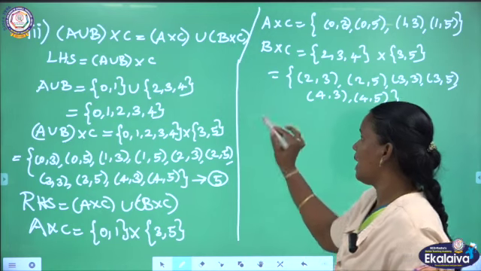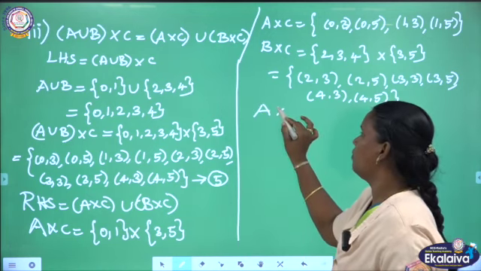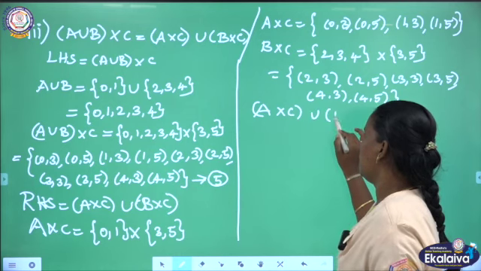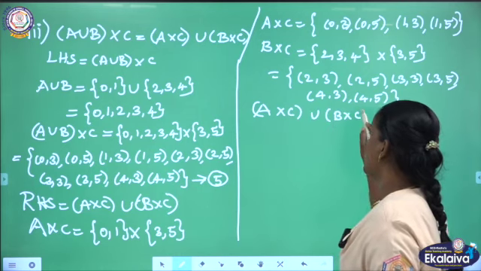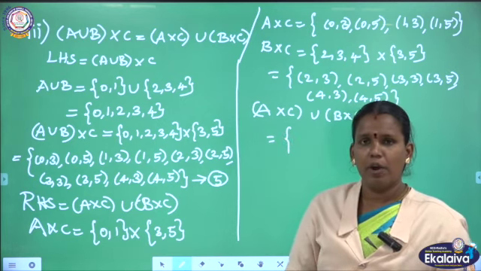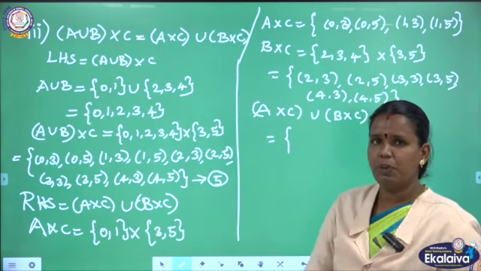After finishing A cross C and B cross C, we need to write the RHS part. The RHS is the union of these two sets, A cross C union B cross C. To write the union, we have to write all the pairs in order and no repetition is allowed.